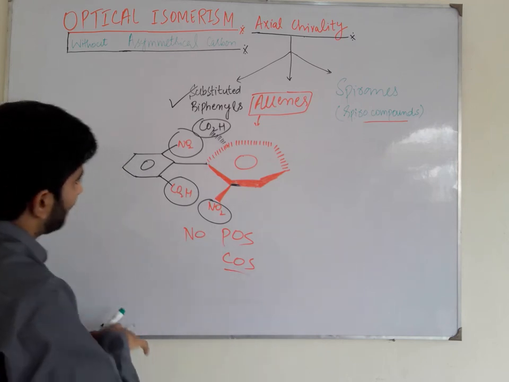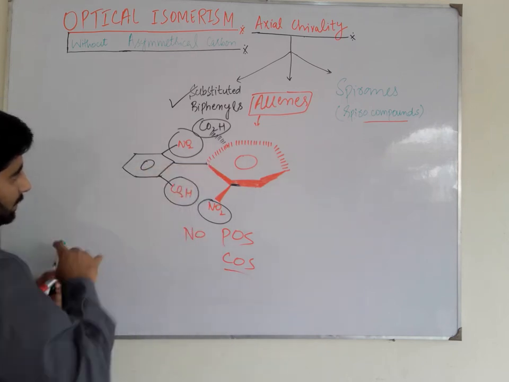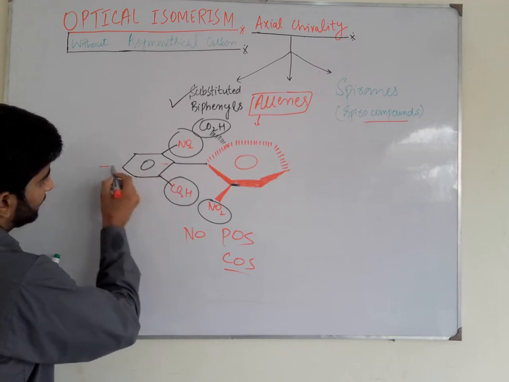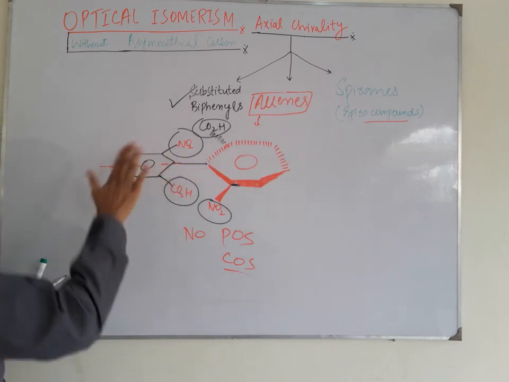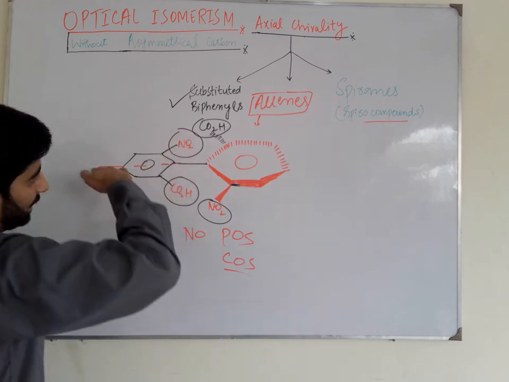Now, if I pass a plane through this axis, then this ring is cut in this way. This ring is present in this plane, and I cut in this plane.